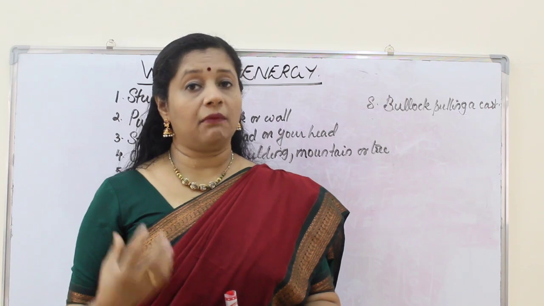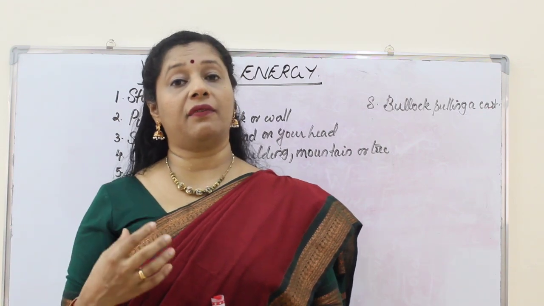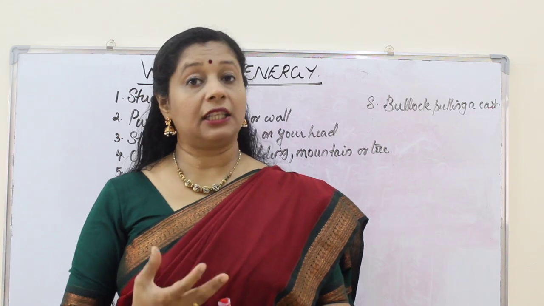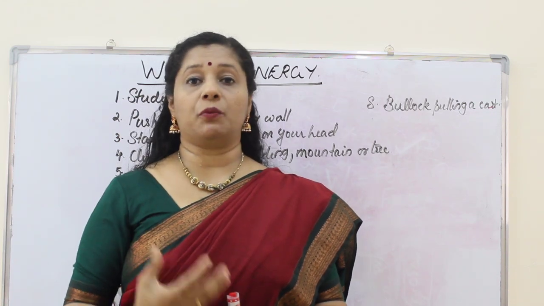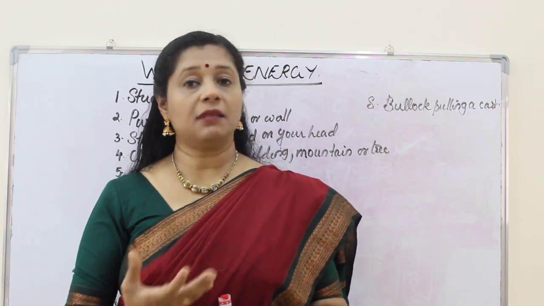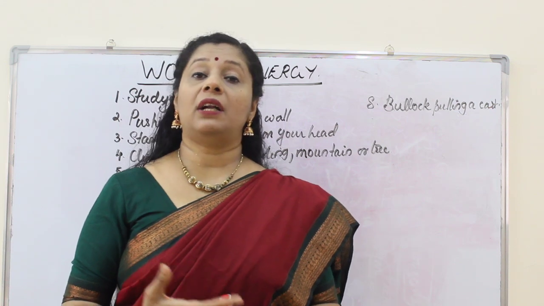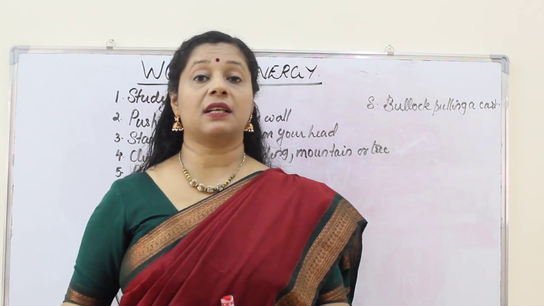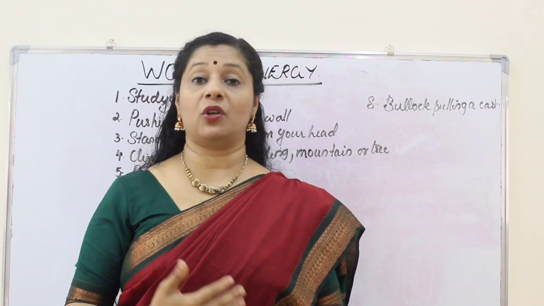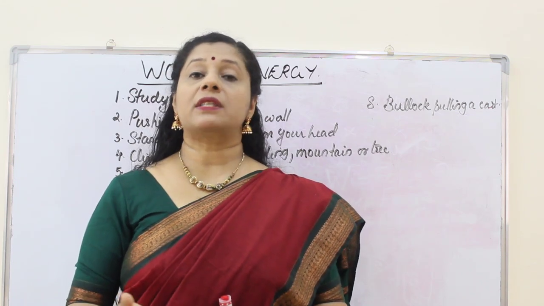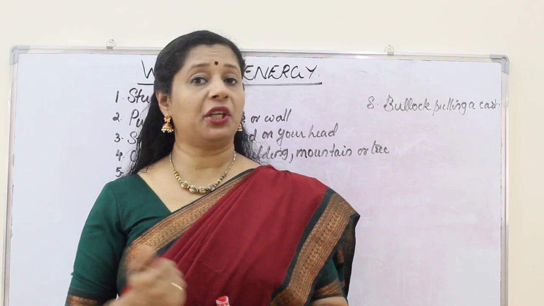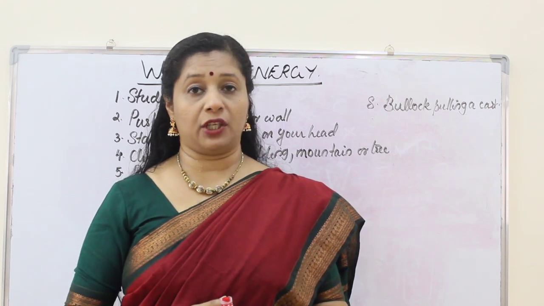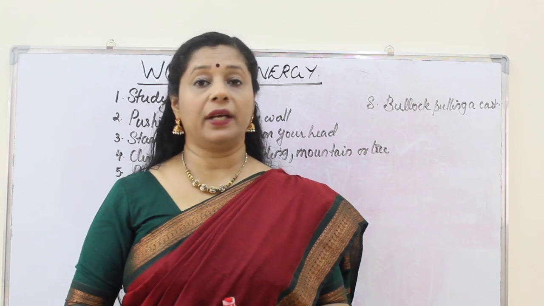Over a period of time, human beings have learned to produce energy from different natural sources like the sun, solar energy, wind energy, thermal energy, which gives a lot of output, or nuclear energy, where a large amount of energy can be produced, or hydroelectric energy. The potential energy of water is converted into kinetic energy and we produce electricity out of it. Or fossil fuels like coal and petroleum we use for running our vehicles. All these are different forms of energy that we use. So energy is needed for doing work.